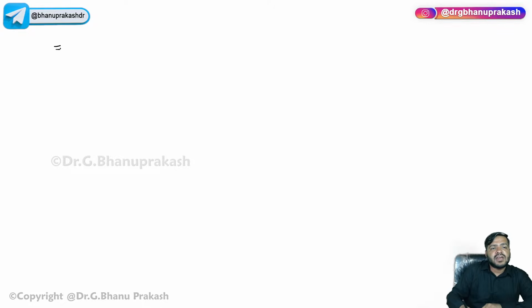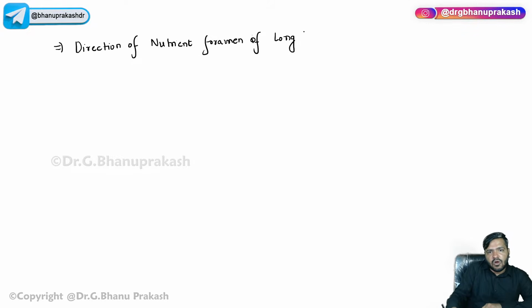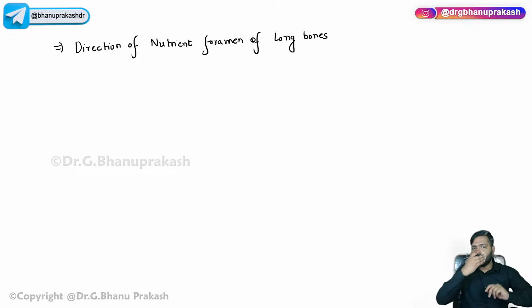Now there is something called the direction of nutrient foramina. The direction of the nutrient foramen of long bones. Nutrient foramen has a direction in the long bones.